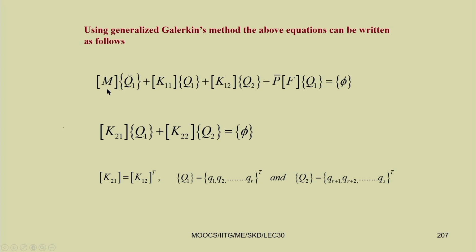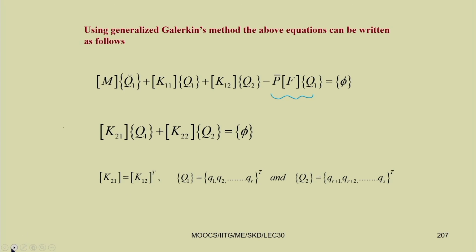Here M is a matrix, K11, K12, all these are matrices, and Q1, Q2 are the state vectors. You can see that due to the presence of the term P1F, the coefficient of Q1 equal to P1F is a time varying function. So, this is a parametrically excited system.